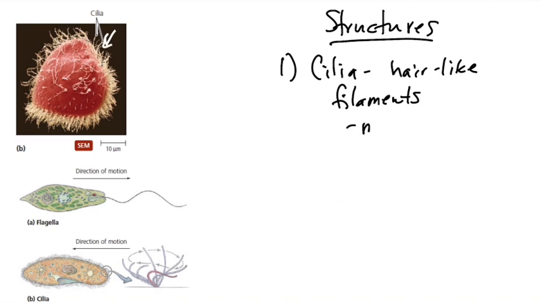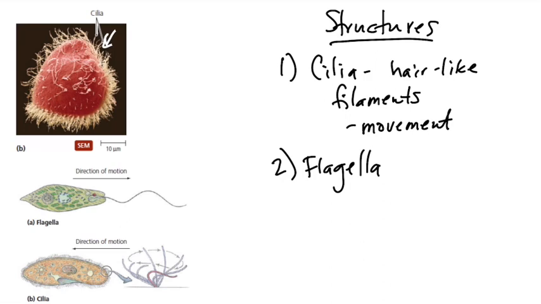These are used for movement of the eukaryotic cells through a liquid of some sort, so through water, through blood, if they happen to infect the body. They're kind of like fimbriae and how fimbriae can be used for movement in a bacterial cell, but they're not used for attachment.